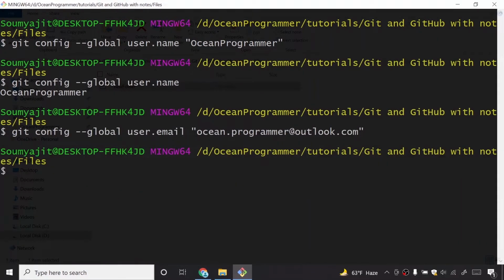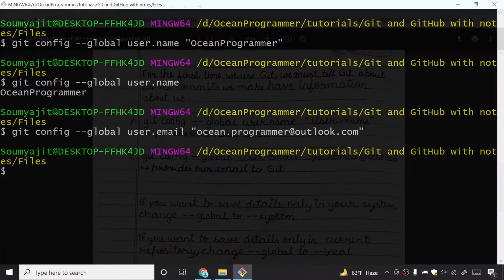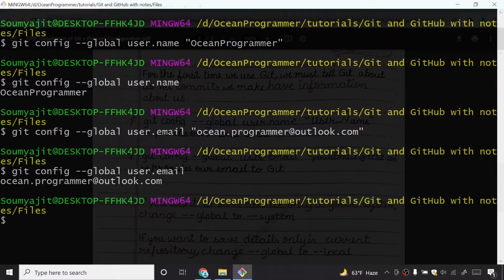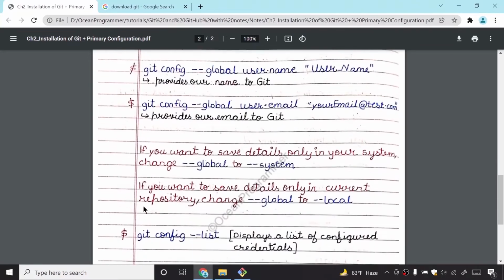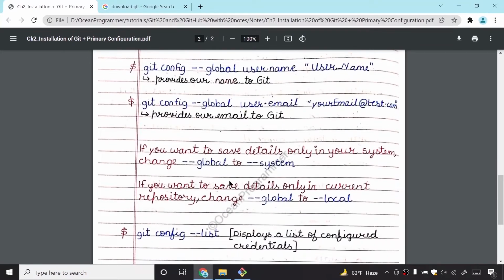If you are a beginner, you need not get confused with this command, as these are not even used in the workflow. I am just telling you that you must provide your information to git. If you want to save details on your system, you can change global to system.